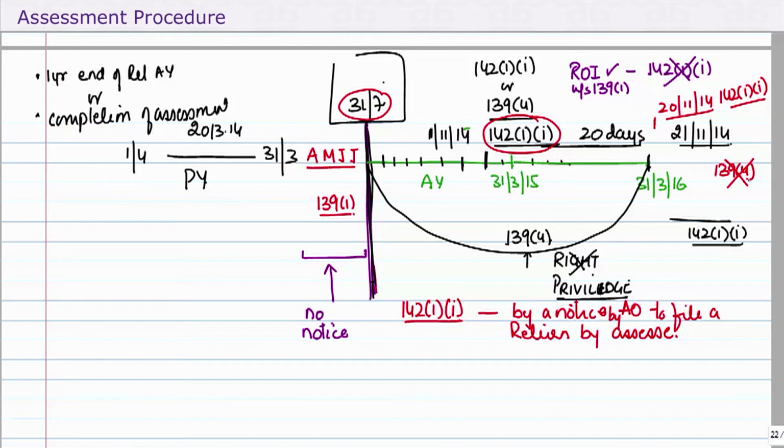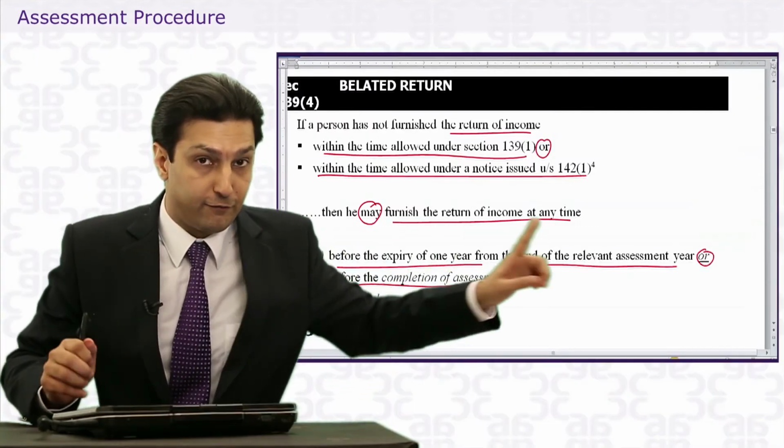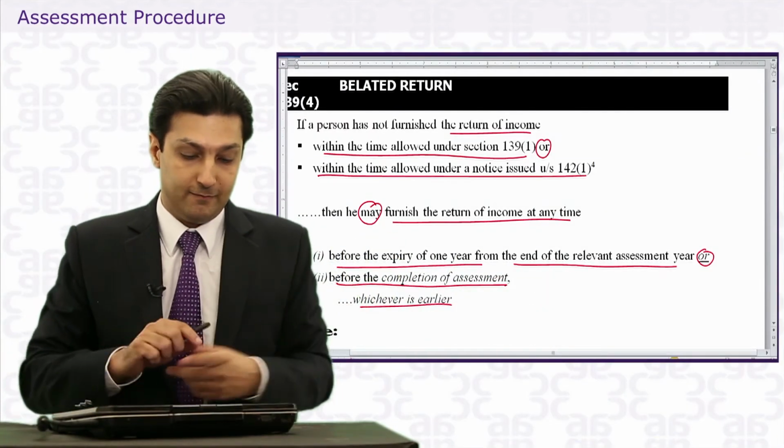Now, what is the difference between a return under 142.11 and a return under 139.4? Let's go and check. One, both of these are after the due date. But by the wordings of section 139.4, be rest assured, have a look, read.